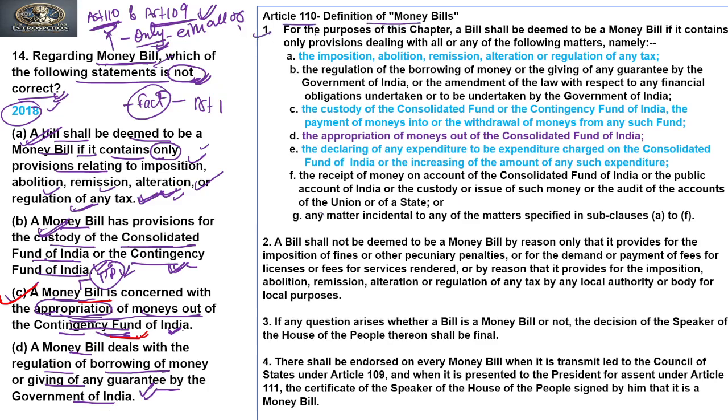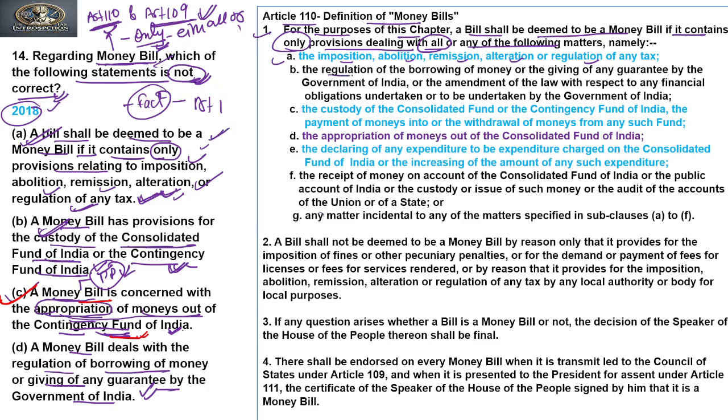Clause 1 says, for the purpose of this chapter, a bill shall be deemed to be a money bill if it contains only provisions dealing with all or any of the following matters. The first says the imposition, abolition, remission, alteration and regulation of any tax. That is the first statement. So on the basis of this, true.